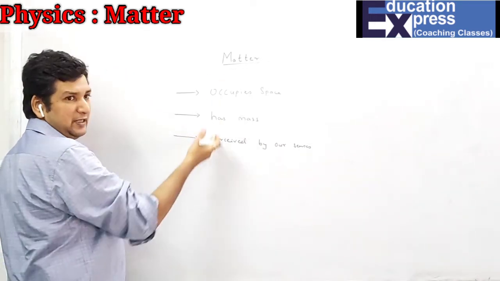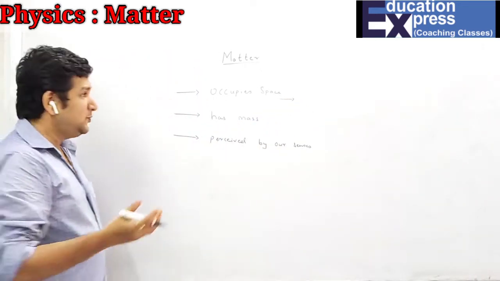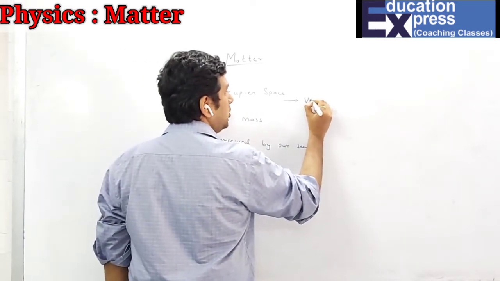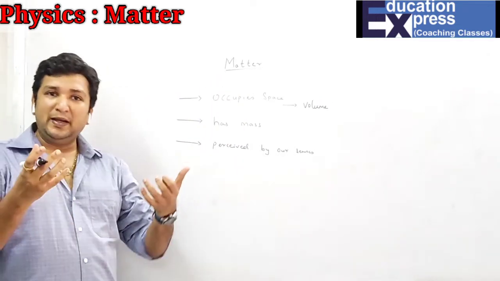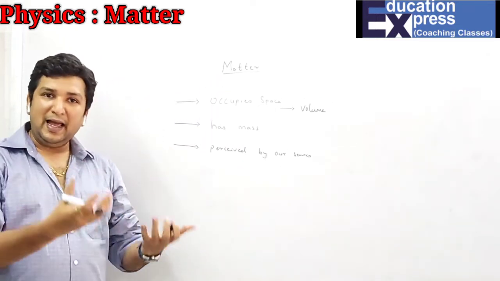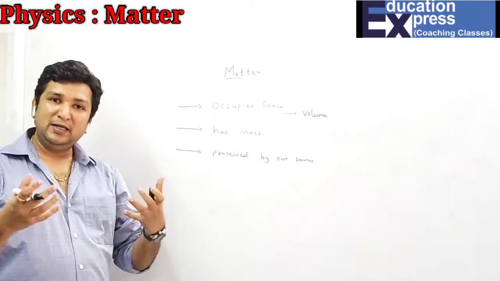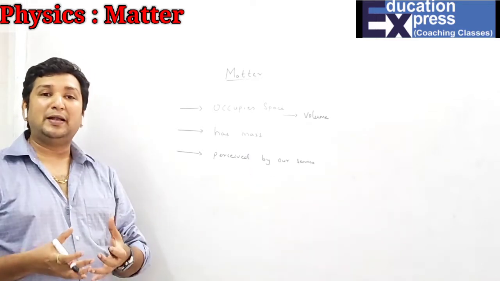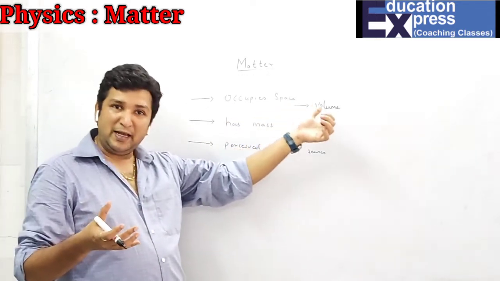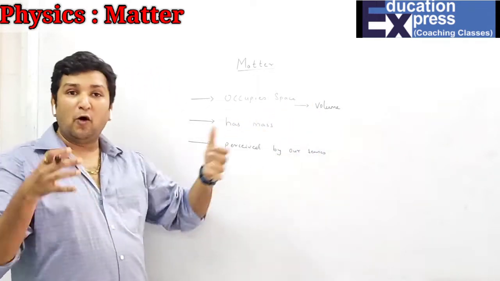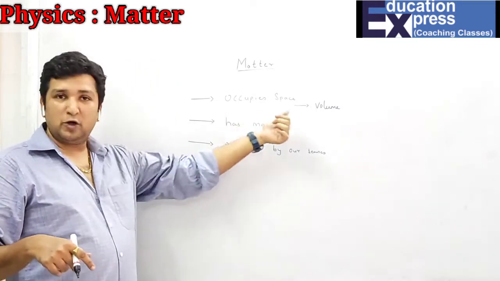What do you mean by all these things? Whenever I'm talking about space, space is nothing but volume. That means each and every matter is made up of certain particles, namely atoms, molecules or ions. So whenever we say the word space, it means how much space that particular matter takes, which is said to be its volume. That means that particular body has taken how much space, that is called occupied space.